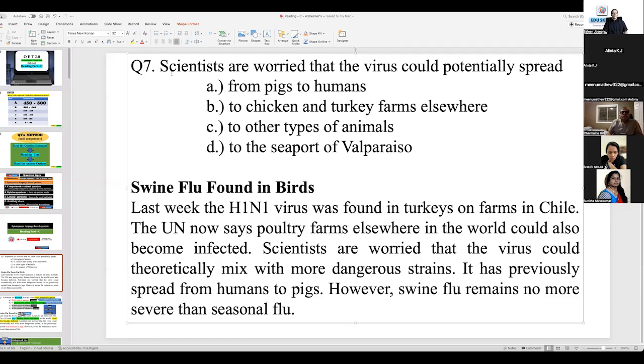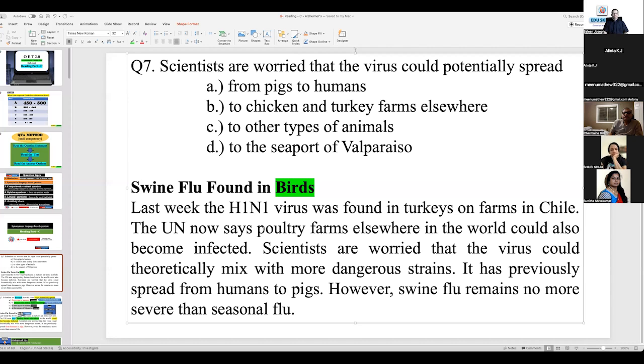Okay, cool. Now, the question stem says scientists are worried that the virus could potentially spread. You have to see the headings in the strategies I taught you. I have said headings are very important. So what you have in the heading is swine flu found in birds. So swine flu found in birds is important here. And maybe as a practice, you can underline whatever is connected with the birds. Do you have any other words connected with birds or the synonymous of birds anywhere in the text?